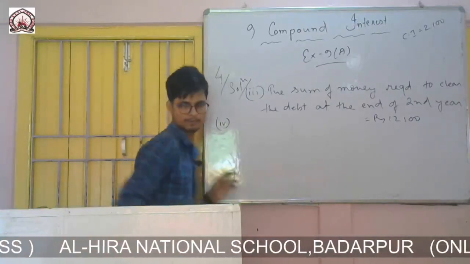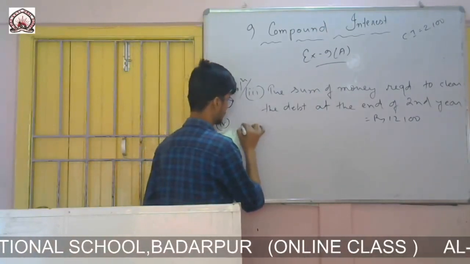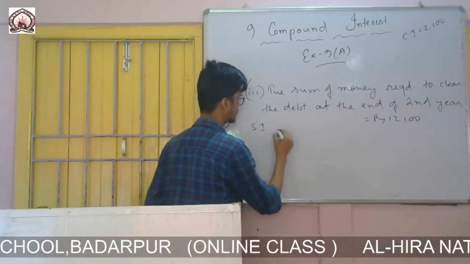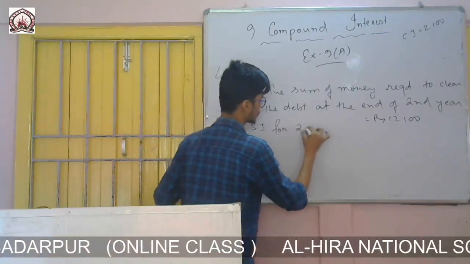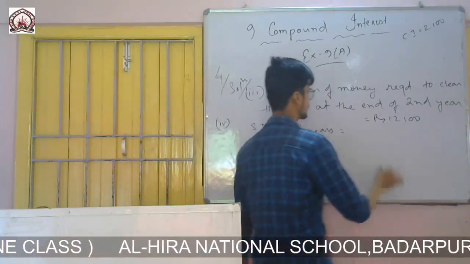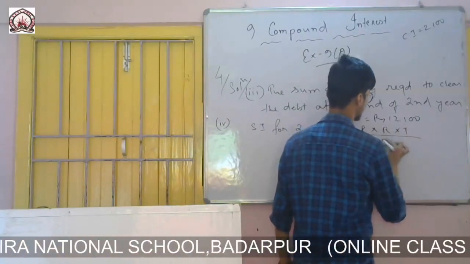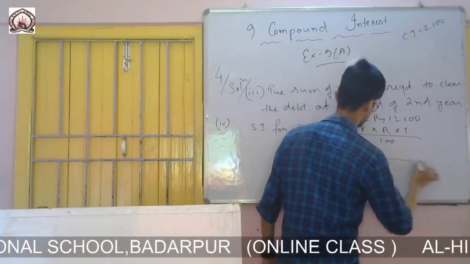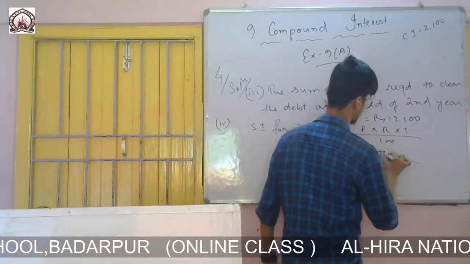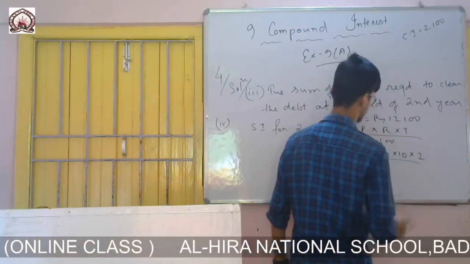Roman number 4. SI, simple interest for 2 years. We know the formula of simple interest is PRT by 100. So here principal was 10,000, rate was 10%, time was 2 years.